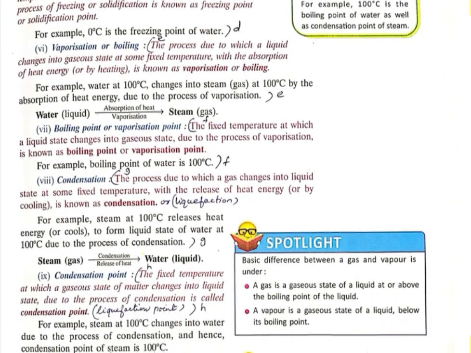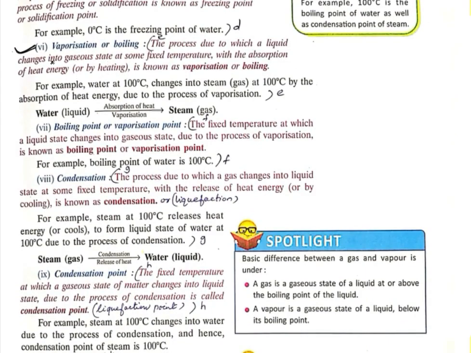Similarly, we have the vaporization or boiling. Vaporization or boiling means conversion of liquid to gas or vapors. It is the process due to which a liquid changes into gaseous state at some fixed temperature with the absorption of heat energy. With the absorption of heat energy, the liquid gets converted into a gas, and that is known as our vaporization. The temperature at which the vaporization occurs, that point will be our boiling point, the fixed temperature at which the liquid state changes into gaseous state.